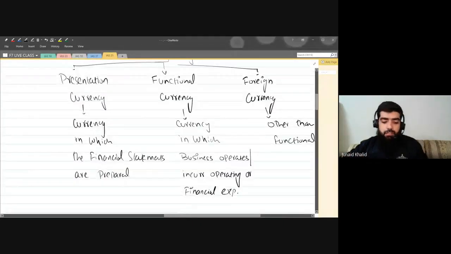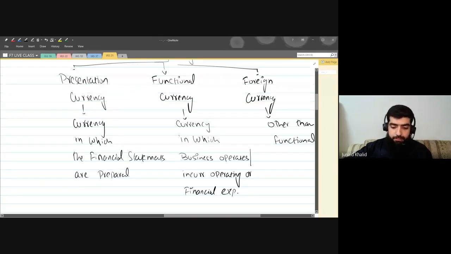What is presentation currency? The currency in which the financial statements are prepared. For example, I live in the UK, so I'll be preparing the financial statement in pounds. This is known as the presentation currency.